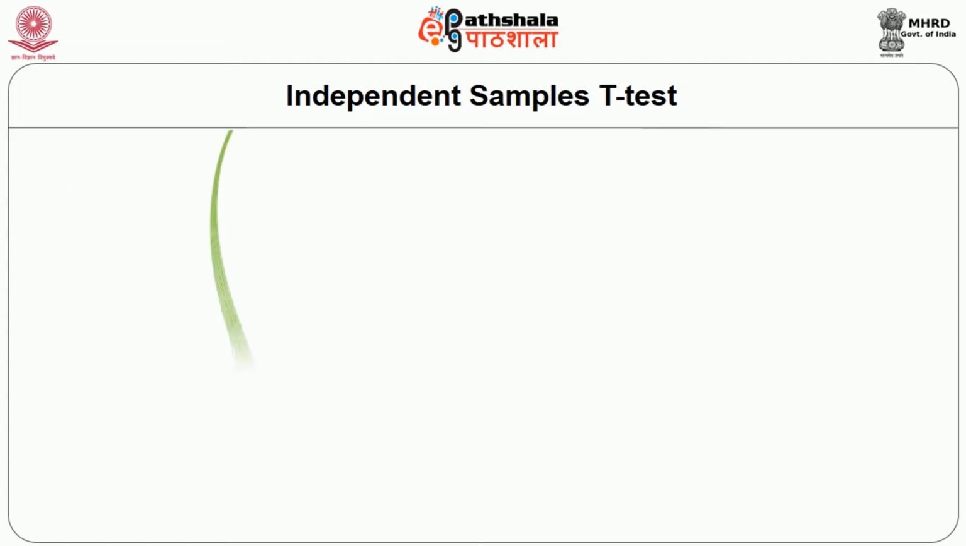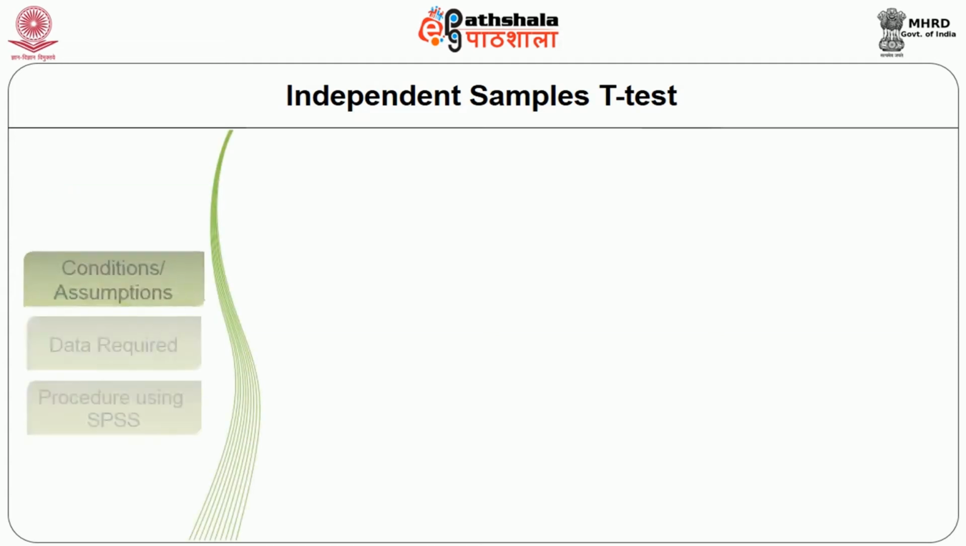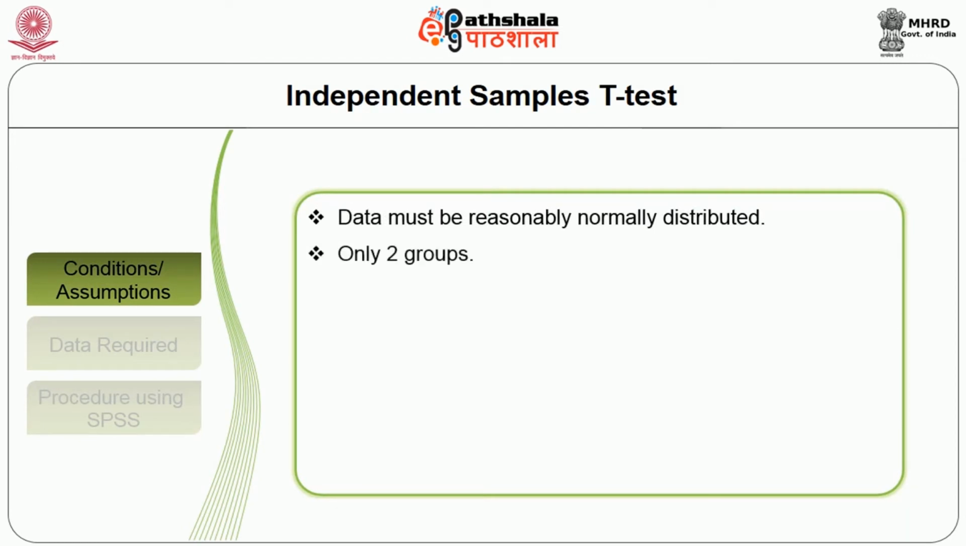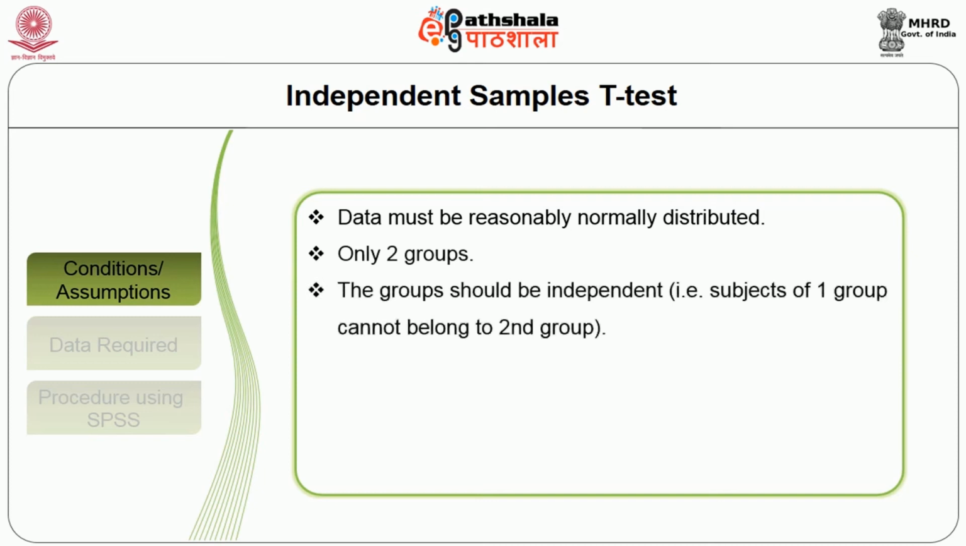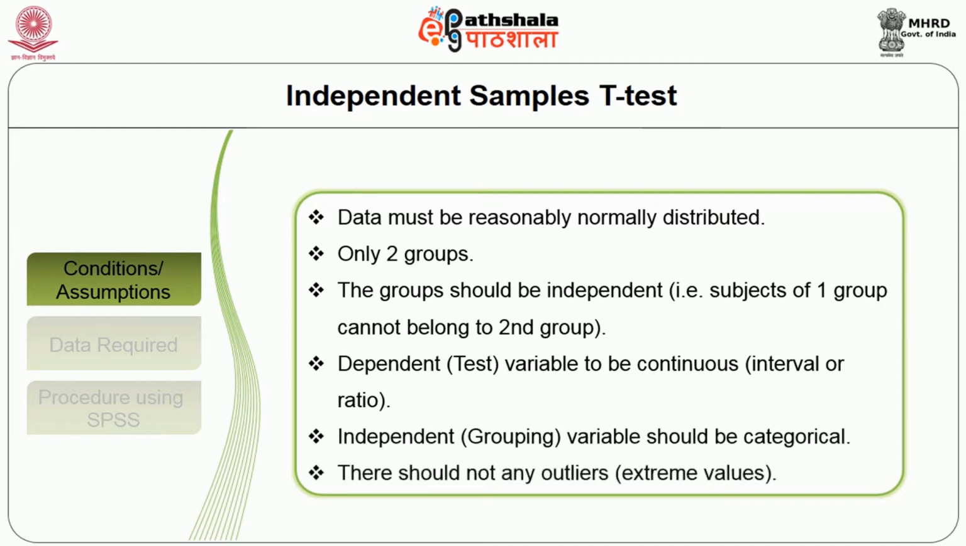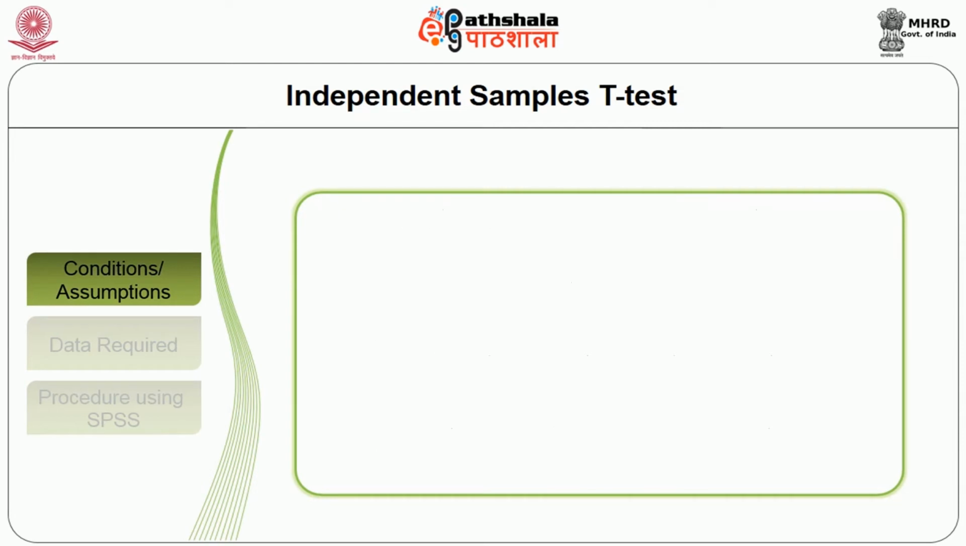The conditions or assumptions to be met for an independent sample t-test are: data must be reasonably normally distributed, and there should be only two groups. The groups should be independent, that is, a subject of one group cannot belong to the other group. The dependent variable must be in continuous form, either interval or ratio, and the independent variable, that is the grouping variable, should be a categorical one, and there should not be any outliers or extreme values.